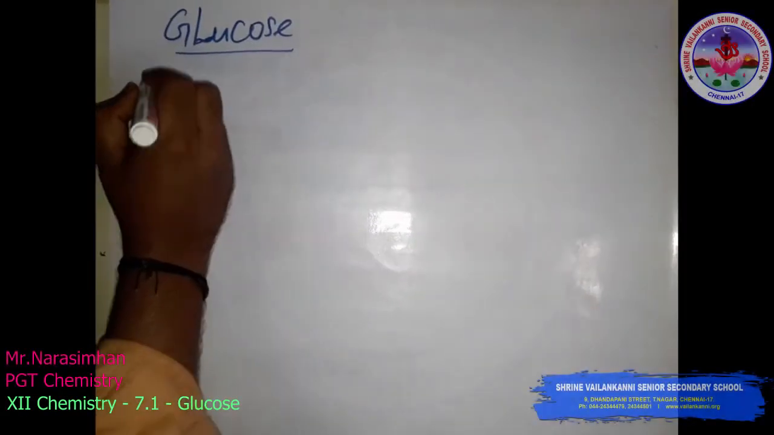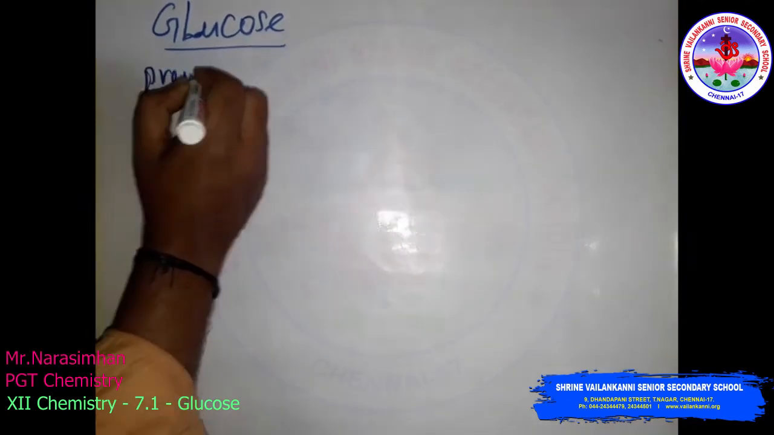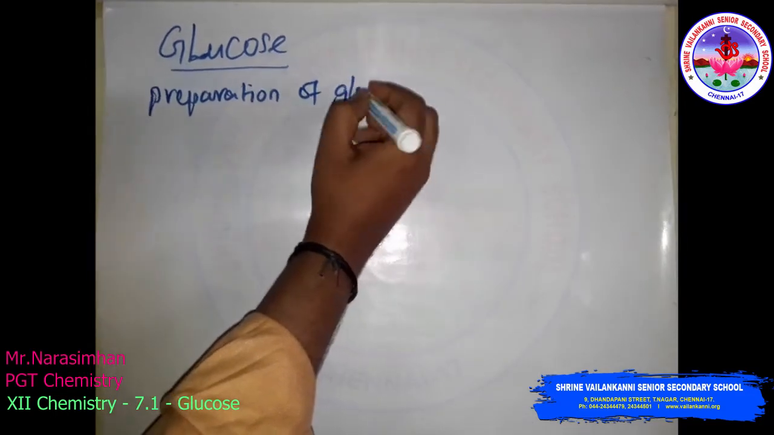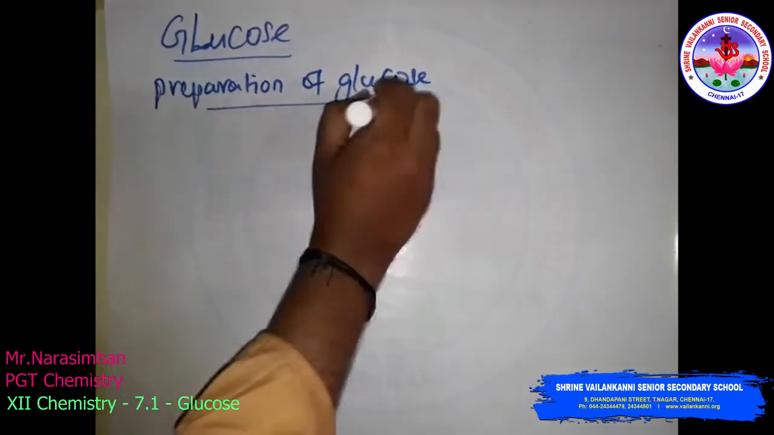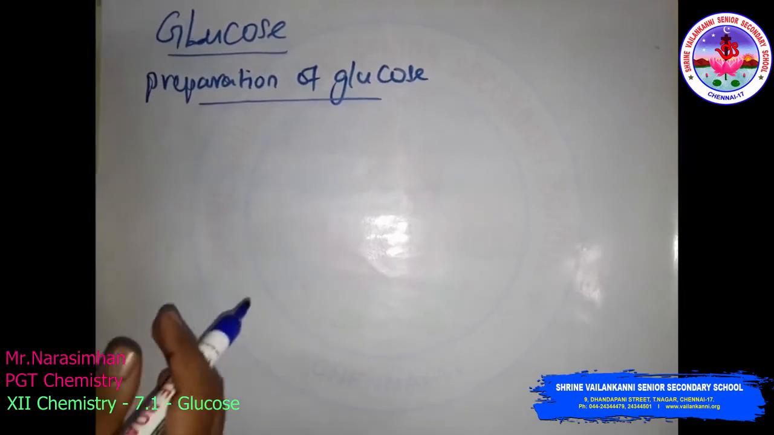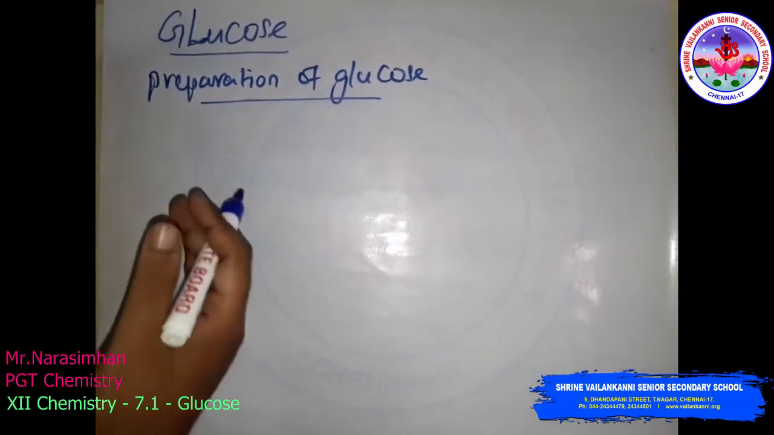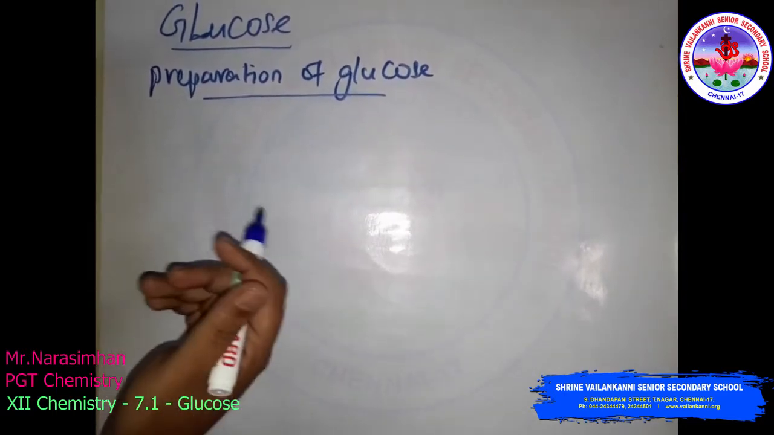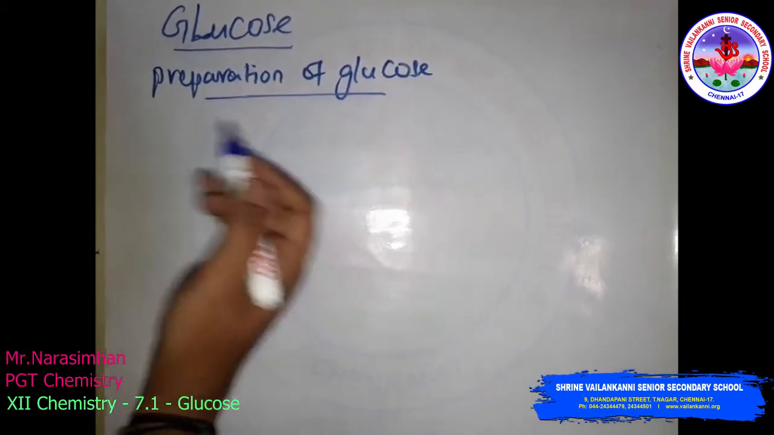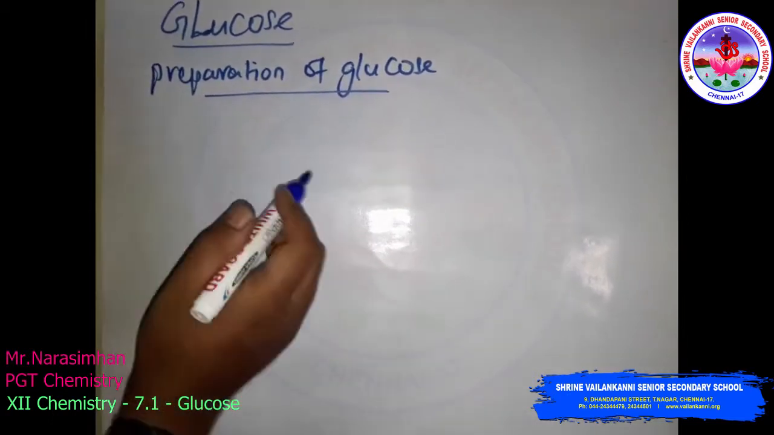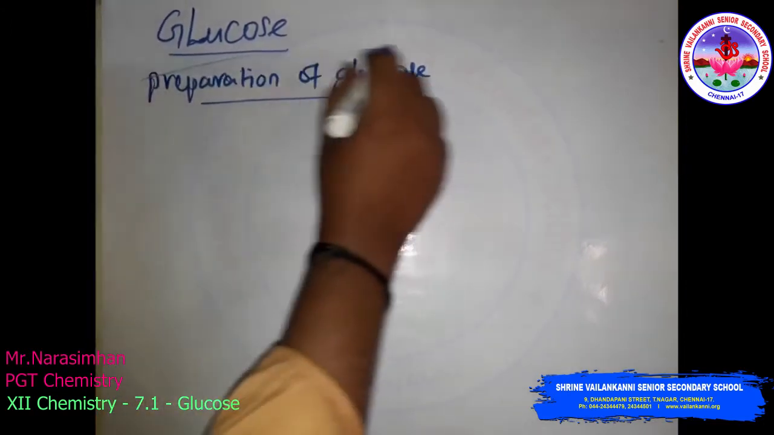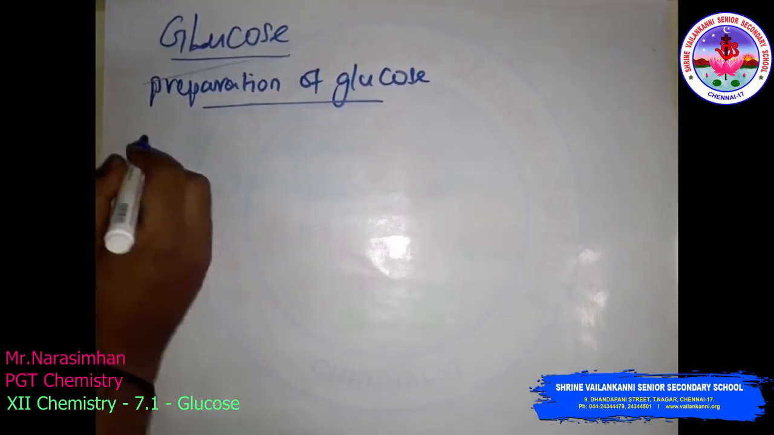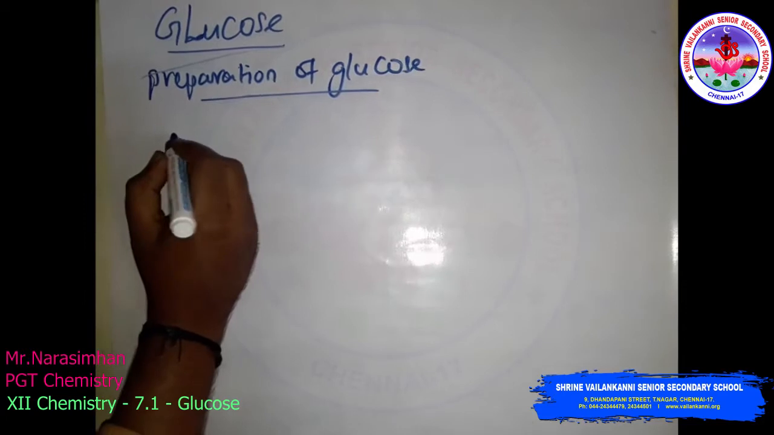Next, glucose. Preparation of glucose. Glucose is naturally occurring, both freely and in combined form. It is present in sweet things like fruits, honey, and grapes, so many fruits that are sweet in taste have it, in both free and combined forms. We can prepare it from sugarcane, that is sucrose.